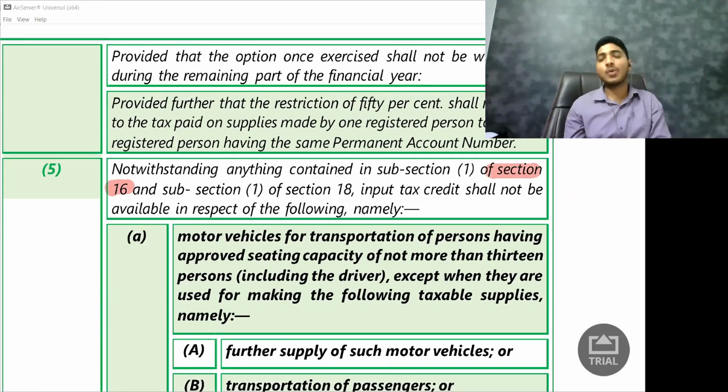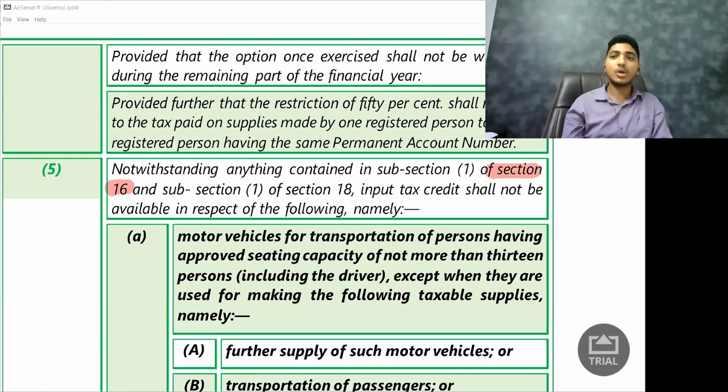What does section 16 say? If there is a registered person purchasing some item which is used in his business, he will get the credit. But section 17(5) says, notwithstanding, we don't care. Section 17(5) is saying, I don't care what is told by section 16(1). What I am saying, that is final.